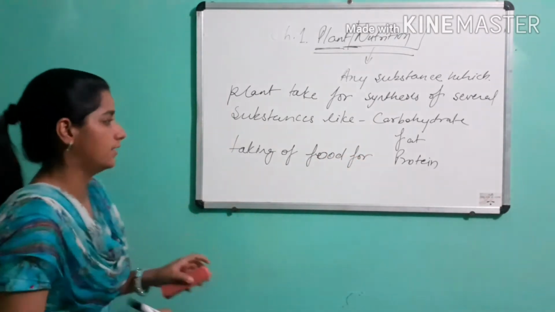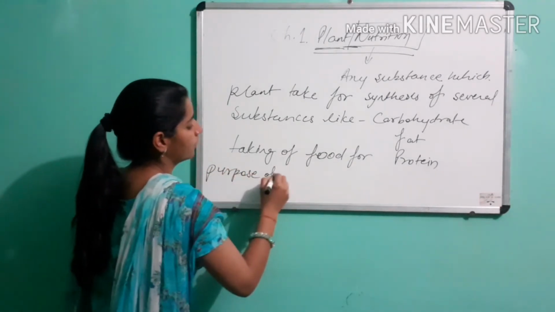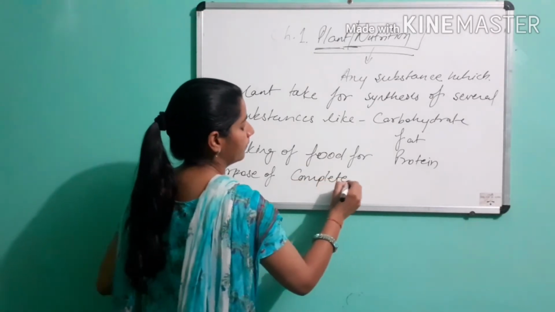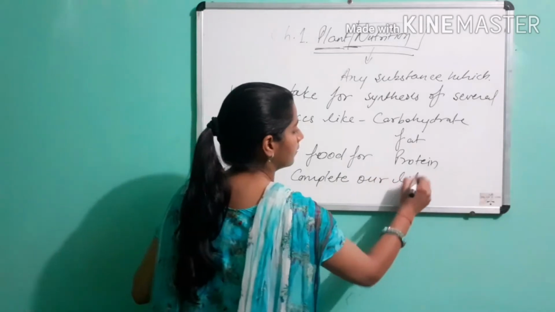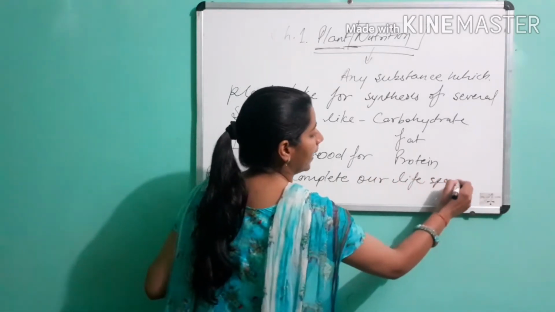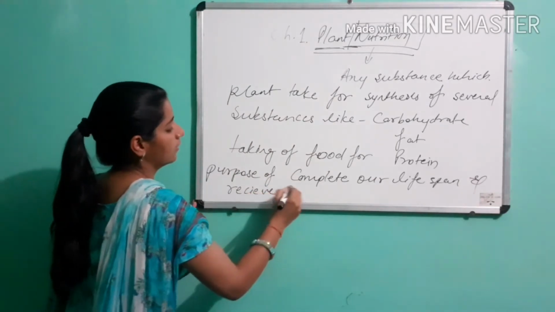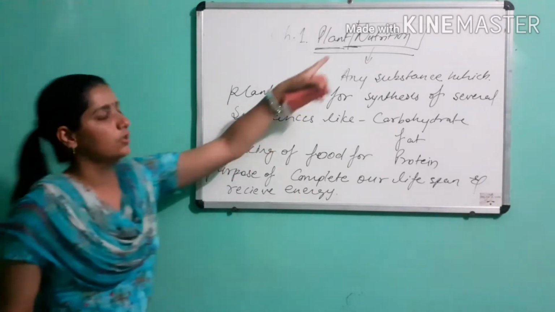For which purpose? For the purpose of completing our lifespan and receiving energy. Receiving energy is called nutrition.